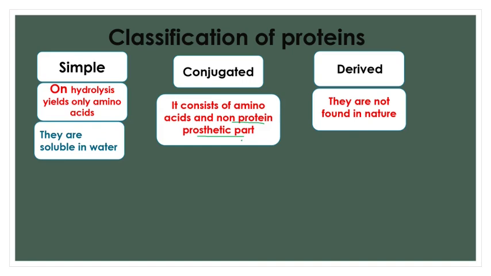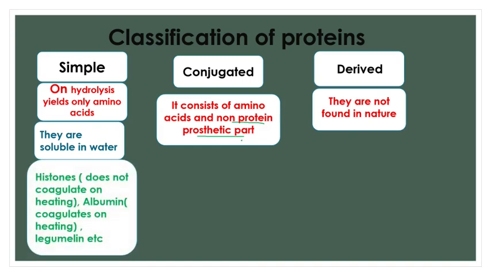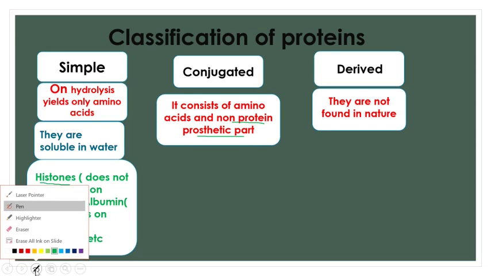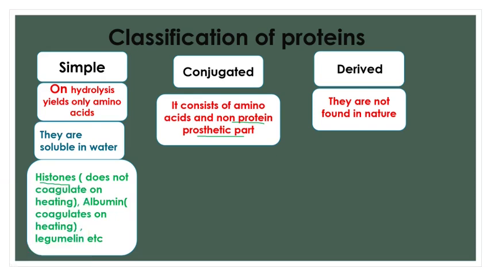Simple proteins are soluble in water; they dissolve in water. Examples: histones. We know histones very well. Histones are present in the chromatin network along with the DNA, the nucleic acids. When we heat these histones, they do not coagulate. So histones are an example of a simple protein.